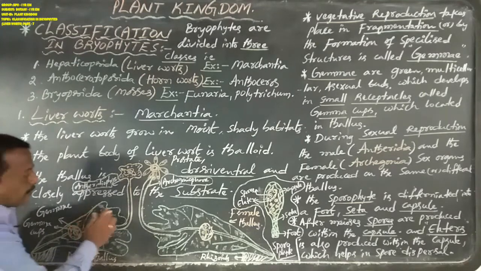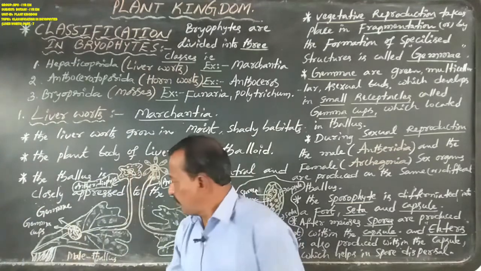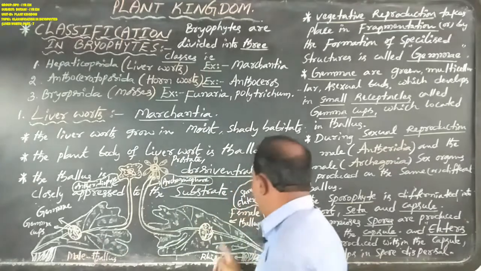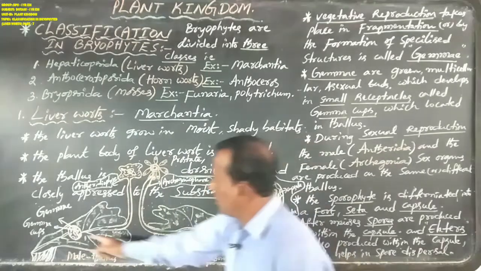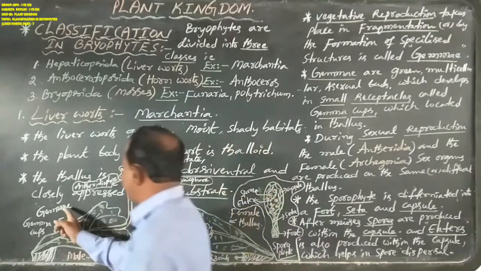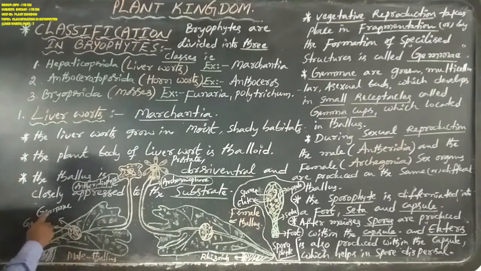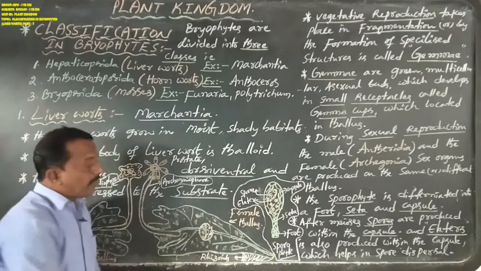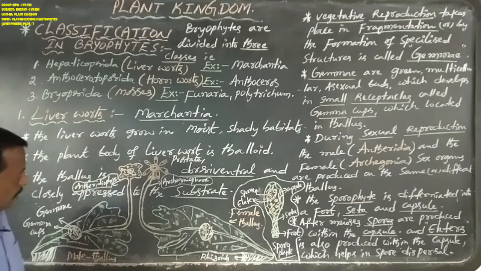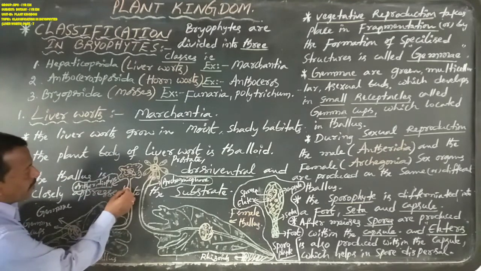In the thallus of Marchantia, both the male and the female thallus contain gemmae. These gemmae are contained in several gemma cups.